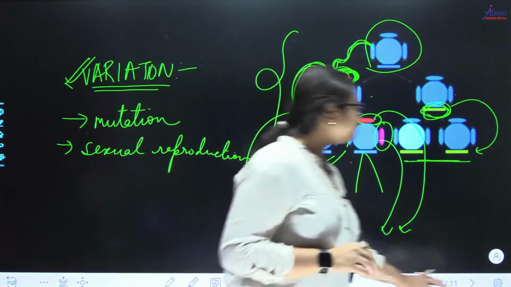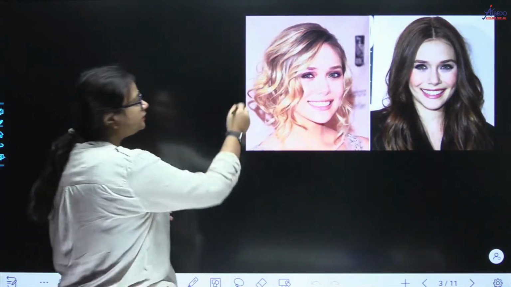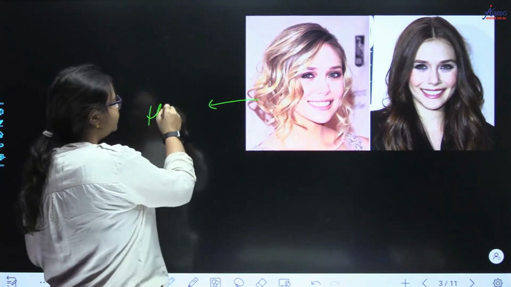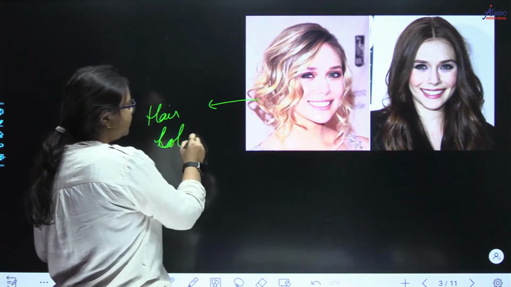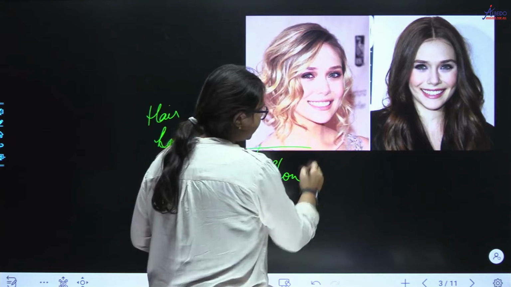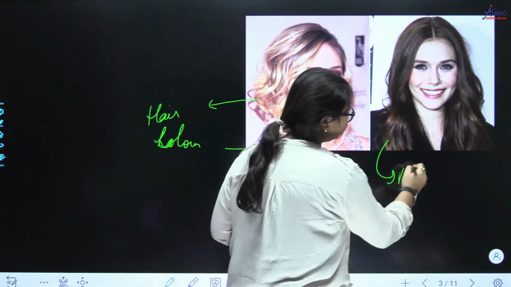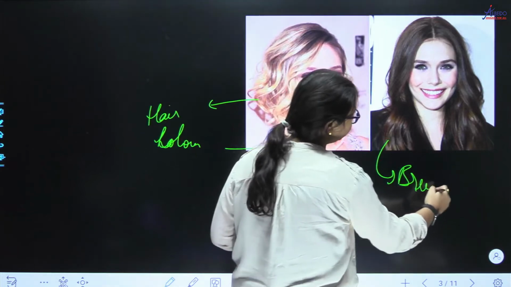Now let us look on to the various types of variations which are found in the human population, right? There are different types of hair colors. Okay, so the first variation example is hair colors. Right, this is a girl with a blonde hair color and this is a girl with a brunette, and such a girl with a black hair color or brown hair color is called as a brunette.